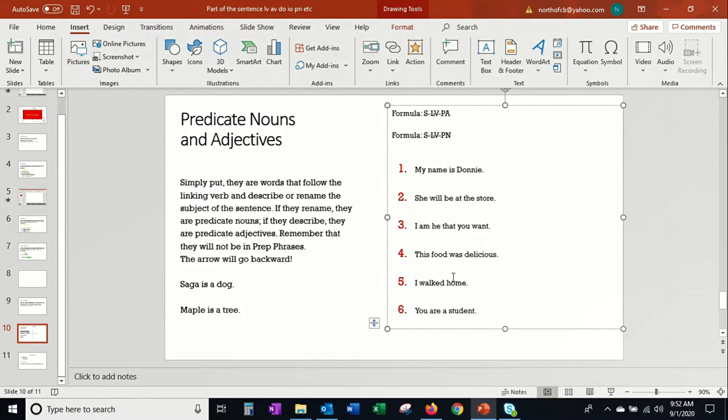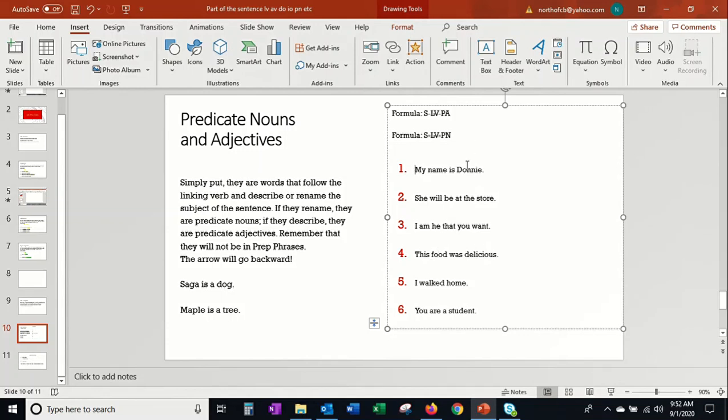That's a predicate adjective. Again, this one we just did a second ago. You are a student. Student comes backwards to describe you, right? This is a predicate noun. It's a thing that follows the verb are, is, are, was, were, and it links them together. Student and you. Delicious and food. What was delicious?